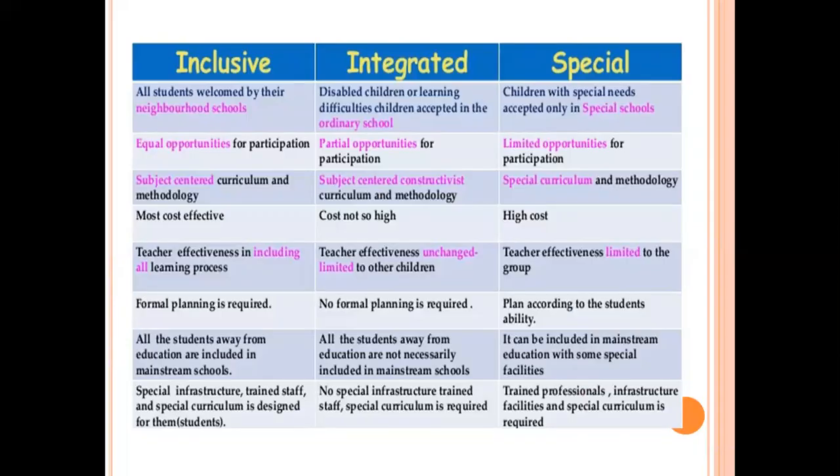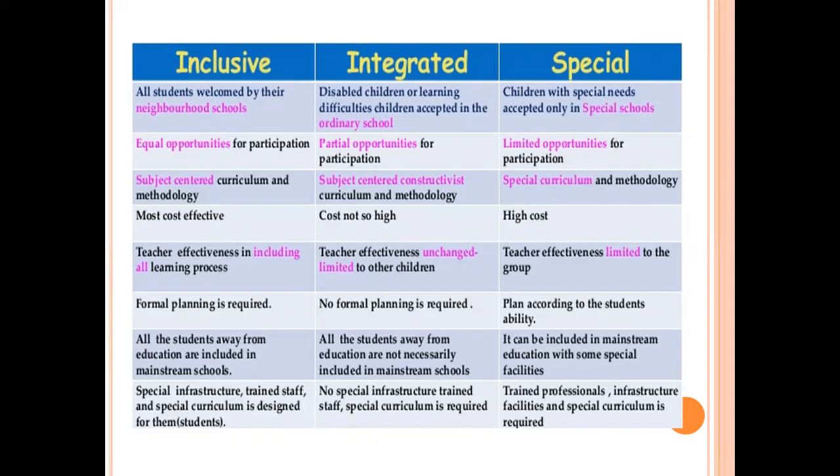Let us understand the difference between inclusive school, integrated school, and special school. In inclusive school, all students are welcomed by their neighborhood schools. In integrated school, disabled children or children with learning difficulties are accepted in the ordinary school, and in special school, children with special needs are accepted only in special school.